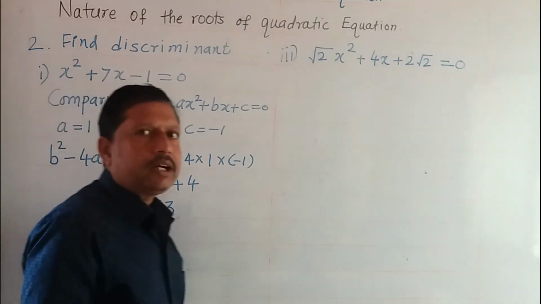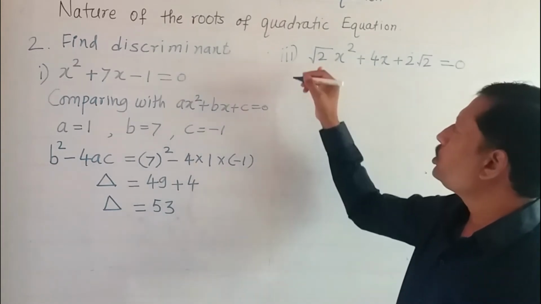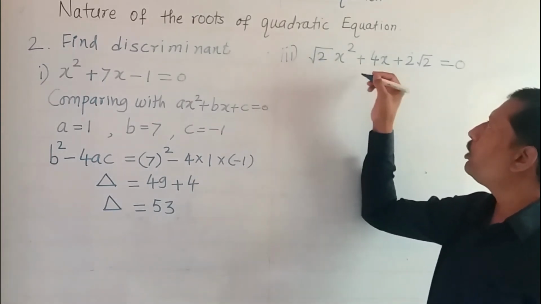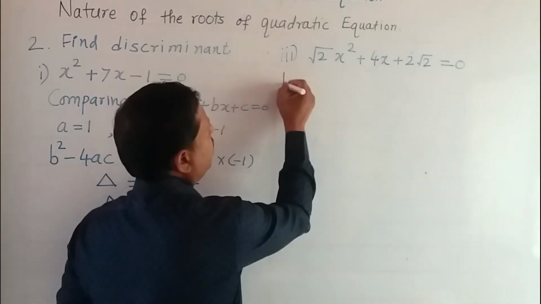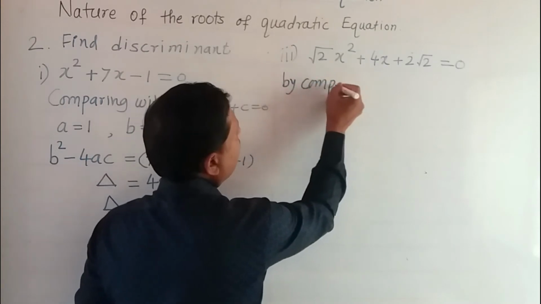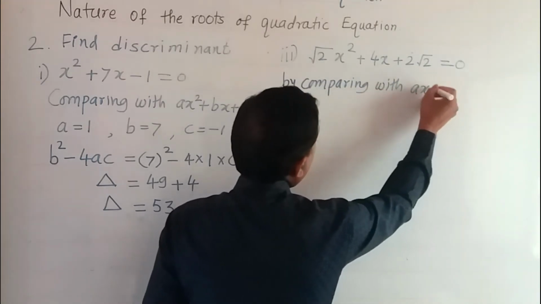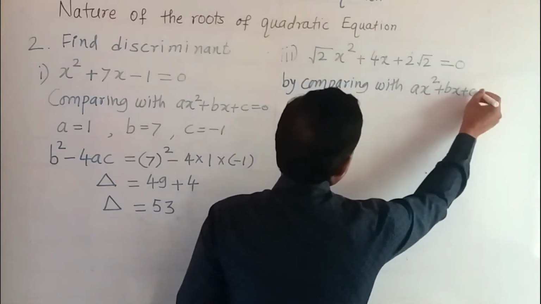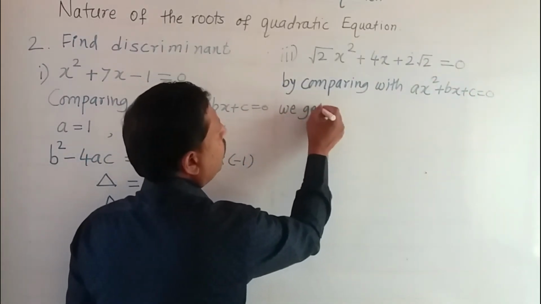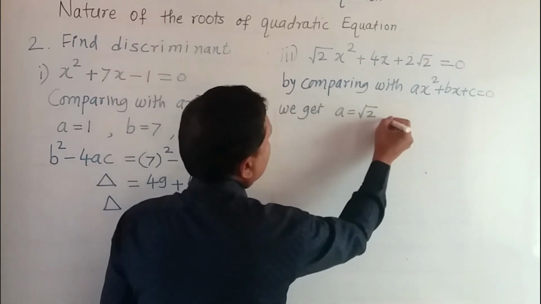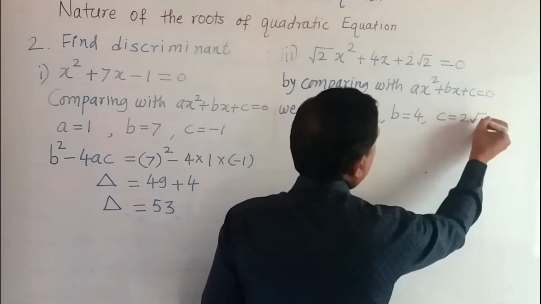The second example is like this. Now I am taking the third example. The third example is root 2 x square plus 4x plus 2 root 2 is equal to 0. Again compare this equation with the standard form, ax square plus bx plus c is equal to 0. We get here the value of a as under root of 2, the value of b is equal to 4 and the value of c is equal to 2 root 2.